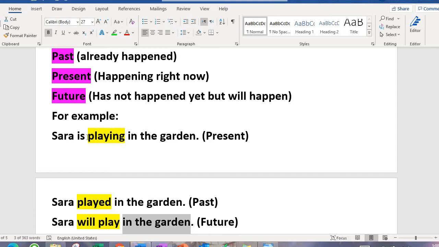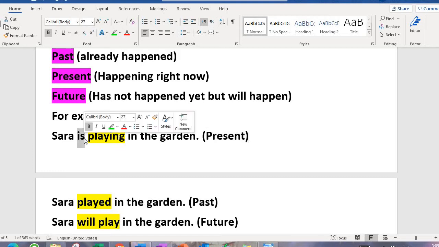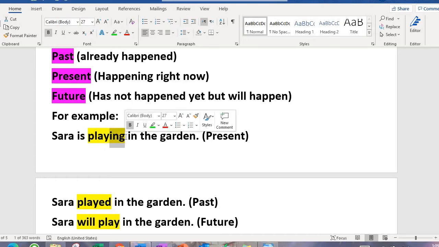Over here, Sarah is playing in the garden tells you that this is present. So the two signs that tell you that this is present tense are, first of all, there is "is" in the sentence, and the second is "ing". Most verbs end with ing in present tense, or they don't have ing, they just end with play. But in this sentence, since we need ing, we are adding ing. Most present tense sentences have ing at the end.